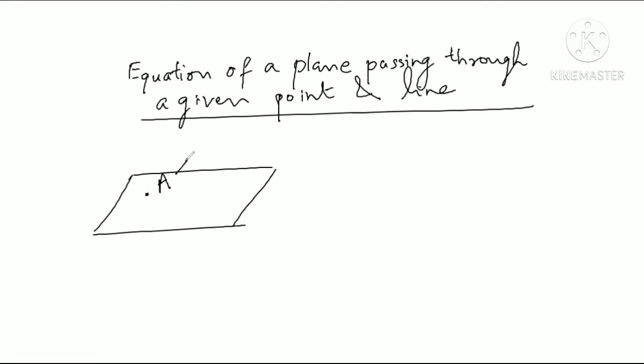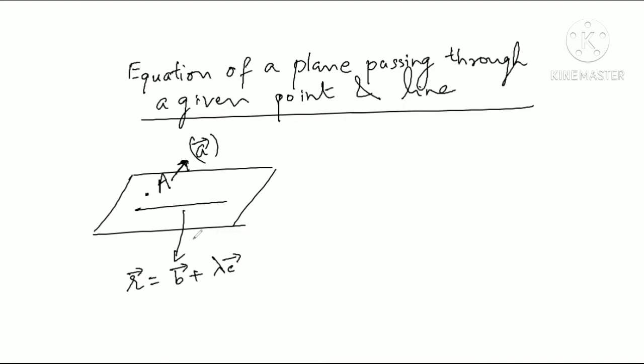A point is lying in the plane. Suppose the position vector of this point is A vector. And we have a line L whose equation is R is equal to B vector plus lambda C vector.